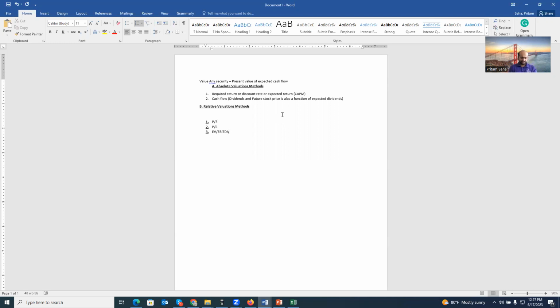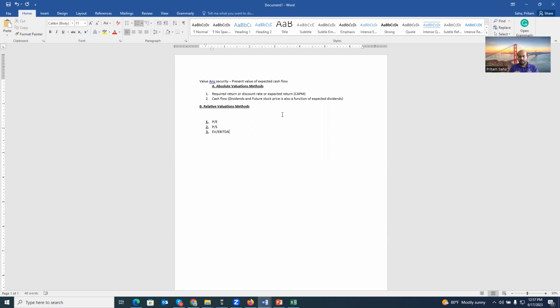So the idea is, if we know the expected earnings, expected sales, or expected EBITDA of a certain company, and if we know that in the market a similar firm is trading at 10 or 20 multiples of PE ratio, we can find the value. So I'm just giving you the definition. We'll definitely work on it in this chapter.